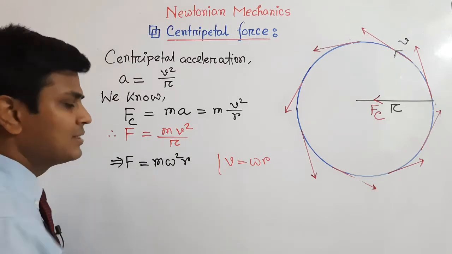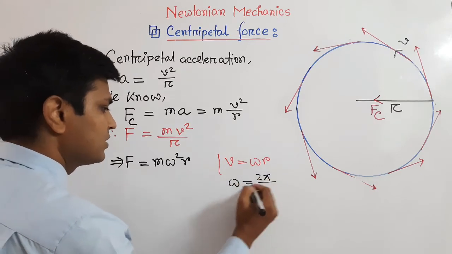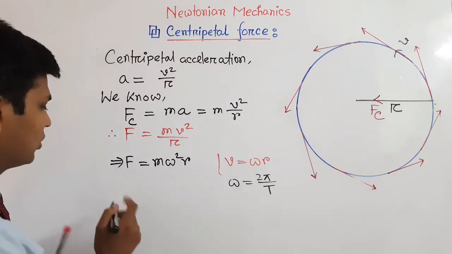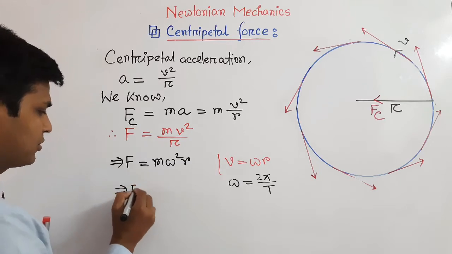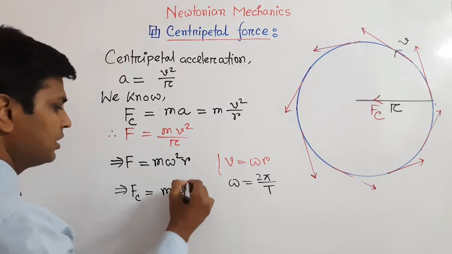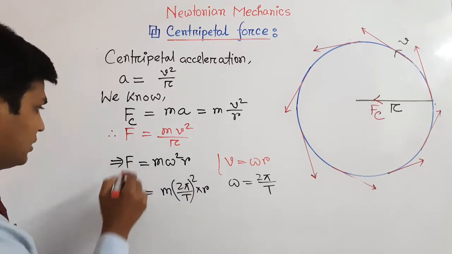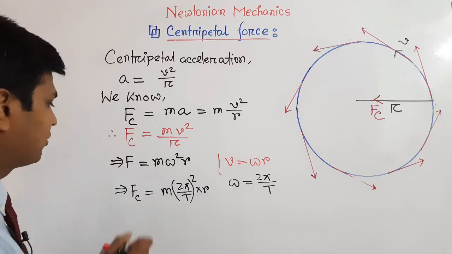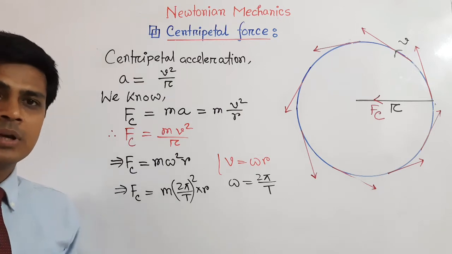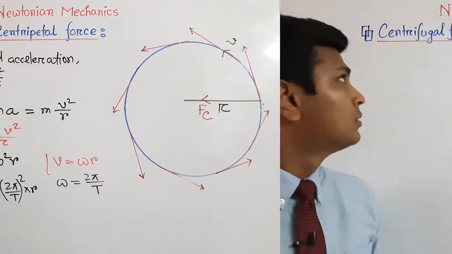Here omega is the angular velocity, and there is another formula of angular velocity, omega equals 2 pi by T. So we will get another formula of centripetal force, Fc equals m times 2 pi divided by T whole square into r. So we have three formulas to calculate the centripetal force, and you can apply any of them depending on your given information.